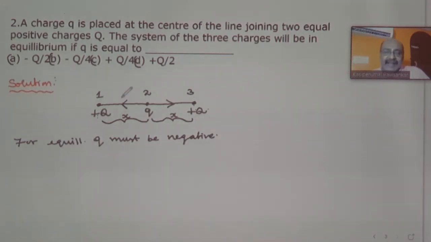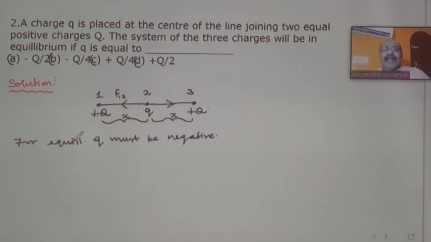I am taking this as the force on the second charge, or the force on the first charge by the third charge. The force on the first charge by this third charge is also in this direction. The second charge will be pulled towards the third charge. So I can say it as F12 or F14, or F23, etc.